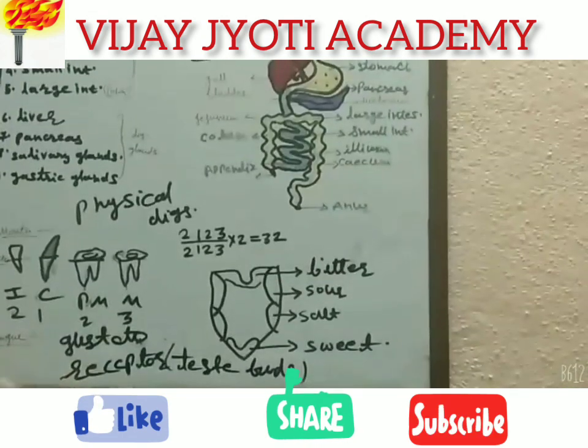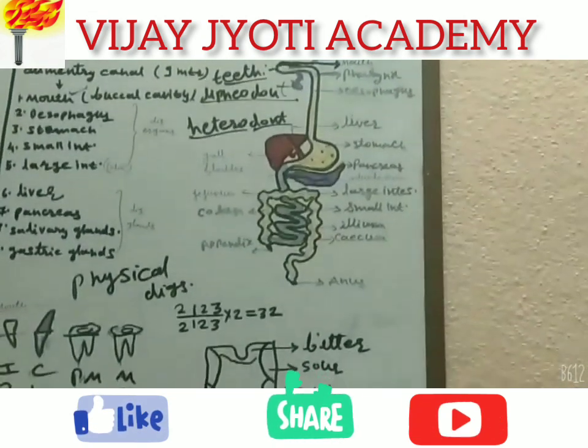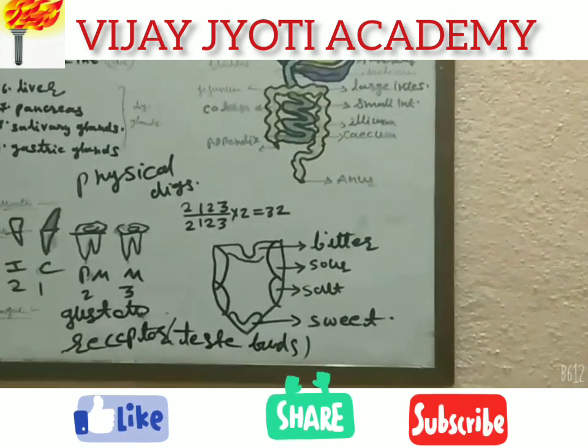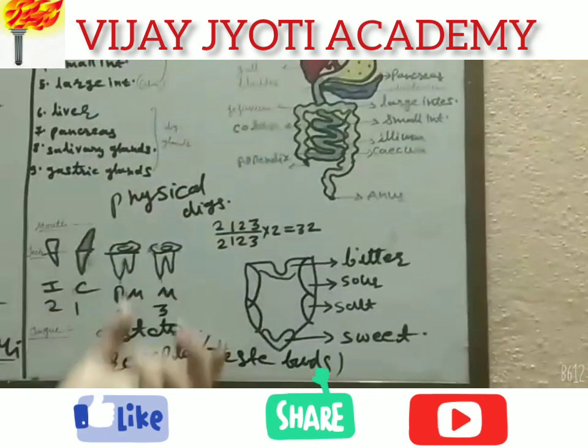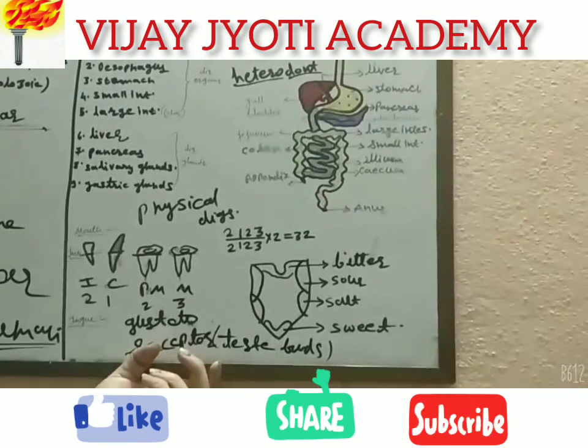The tongue is a muscular organ and it helps us to move the food inside our buccal cavity. It helps us to mix the saliva into the food. In this way, our alimentary canal consists of different types of organs and glands.